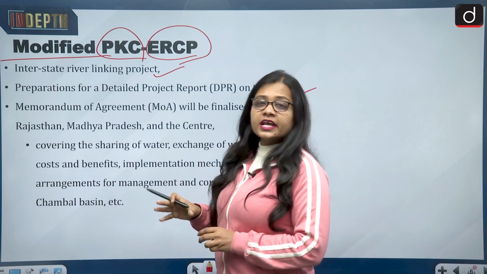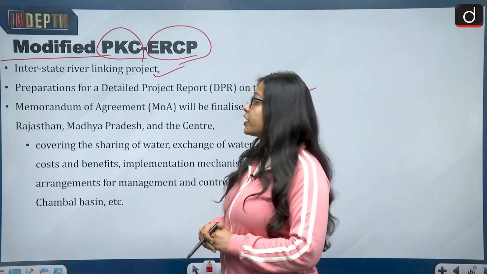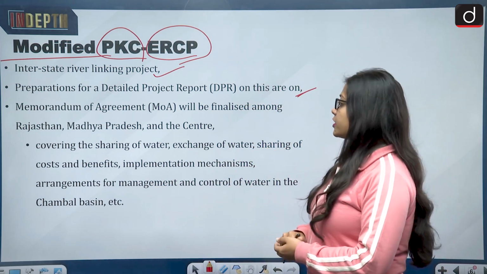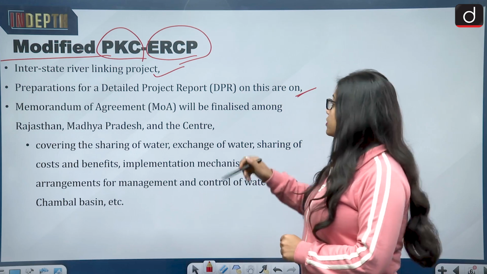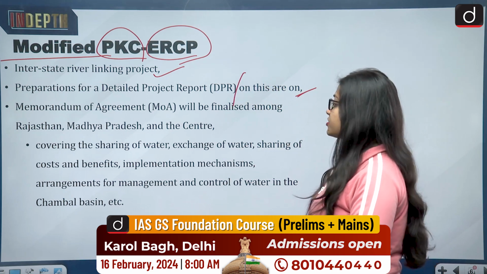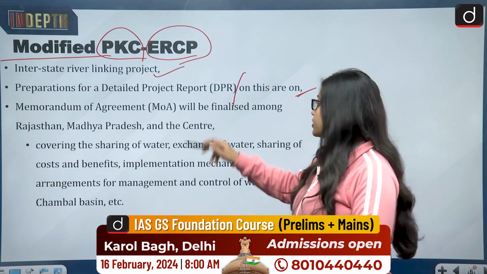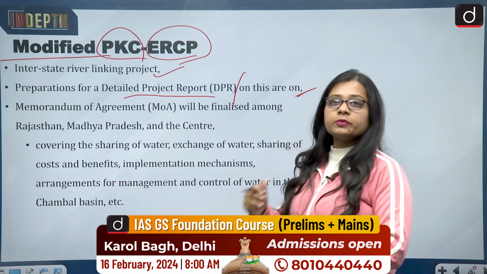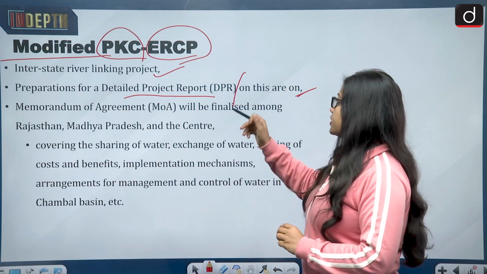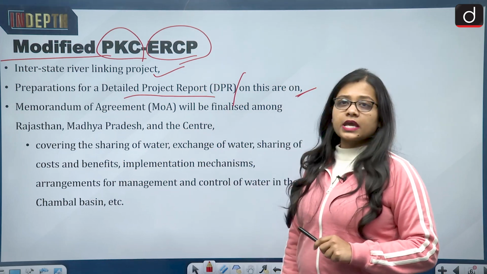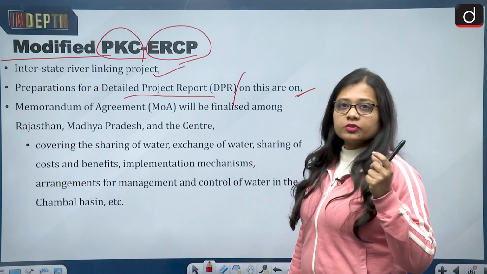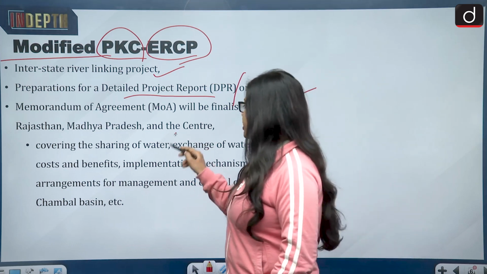So a detailed report will be presented on this modified PKC and ERCP project, and a memorandum of agreement will, on the basis of the detailed project report, be finalized among Rajasthan, Madhya Pradesh and the center. So after the detailed project report is studied, then a final MOA will be signed. And what does this detailed project report for the modified PKC and ERCP constitute? So this project will constitute covering the sharing of water.